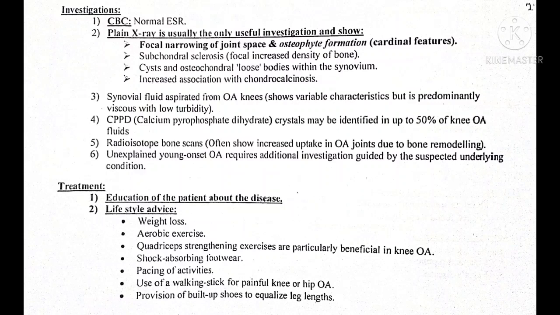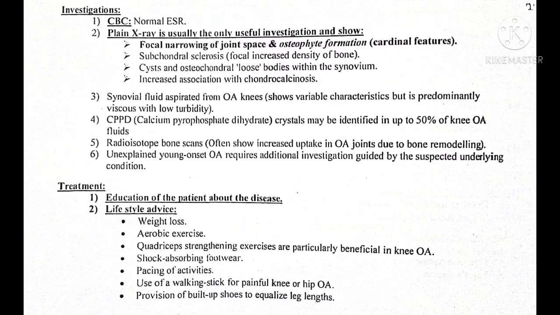Investigations are done, such as complete blood count, which shows normal ESR. In plain X-ray, there is focal narrowing of the joint space and osteophyte formation, which is the cardinal feature of osteoarthritis.